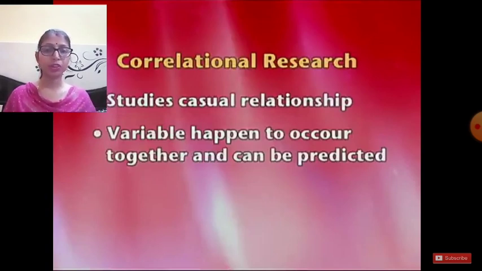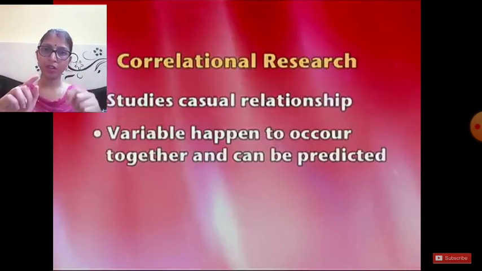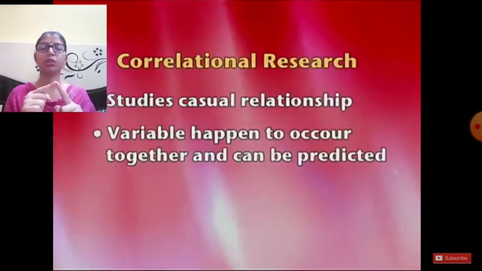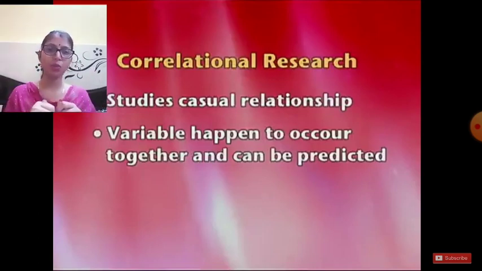First of all, positive correlation. In positive correlation, if one variable increases, the other variable also increases. If one variable decreases, the second variable also decreases. That means the relationship between two variables is positive. If one increases, the second one also increases. If one decreases, the second one also decreases. This is positive correlation.